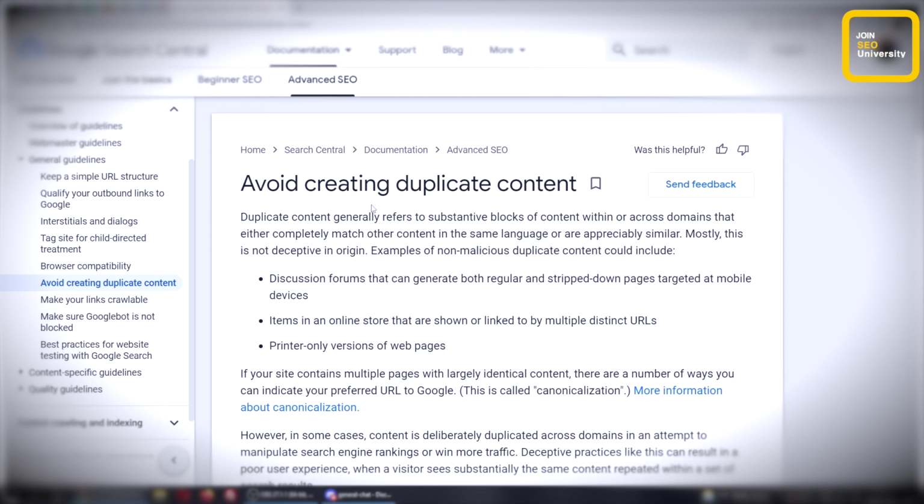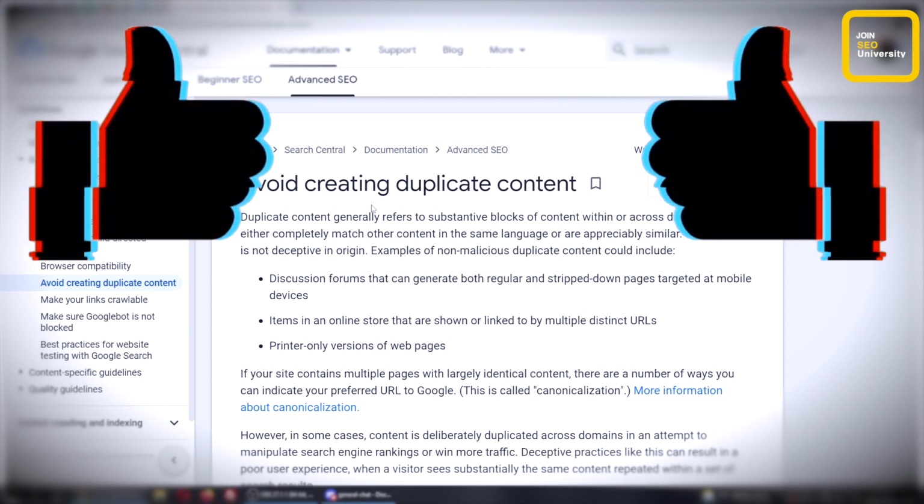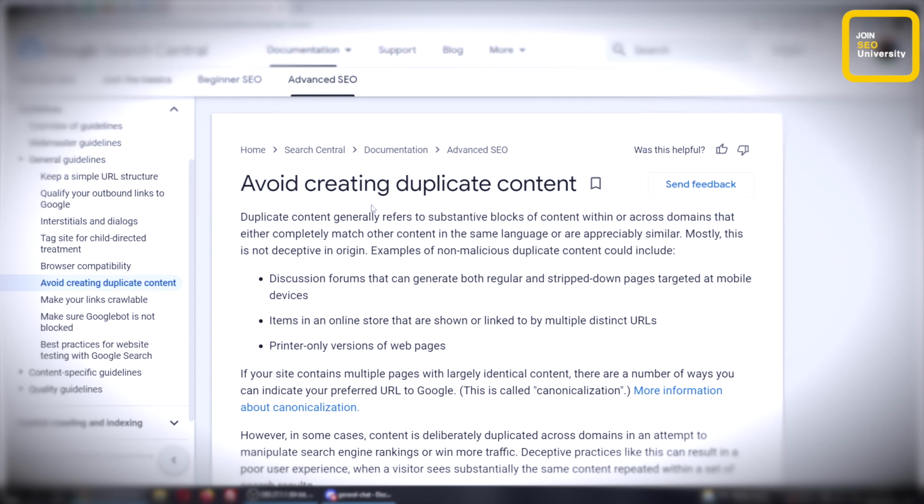So the question is, do you want to avoid making duplicate content? Is this a Google truth? Is this going to help you rank if you avoid duplicate content and you have new, unique content on your site and make sure every page is unique? The answer is, bing, yes. You definitely want to have unique content. You definitely want to avoid duplicate content. There's no such thing as a duplicate content penalty.